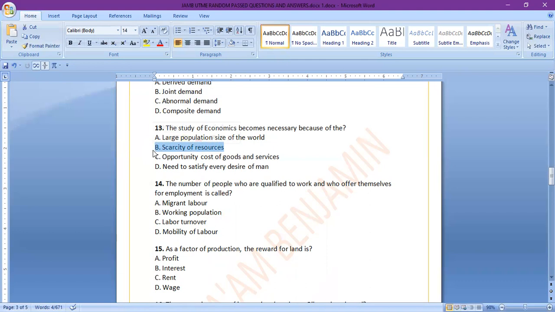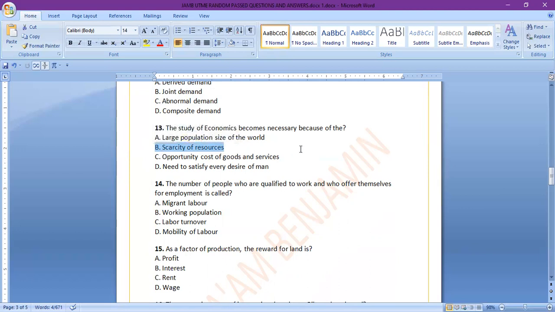Scarcity of resources. And that's why the definition of economics is the social science that studies human behavior as a relationship between ends and scarce means which have alternative uses. So the basic reason why economics is very important, even up to this day, is because of scarcity of resources.